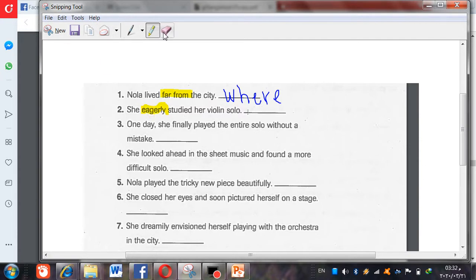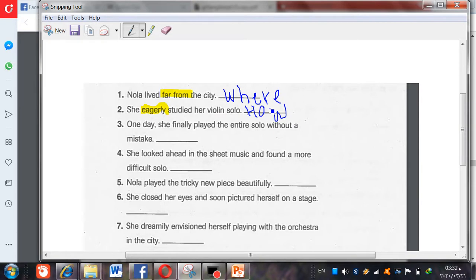So it will be how. It will be an adverb of manner. So here it will be how that we use to ask about this adverb. I know my handwriting is a little bit tricky, but I'm writing here with the mouse, so bear with me, grade 5.